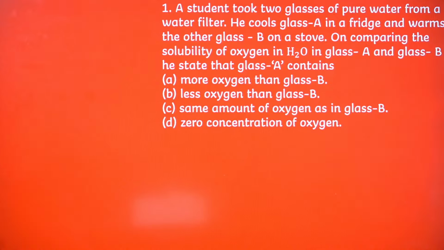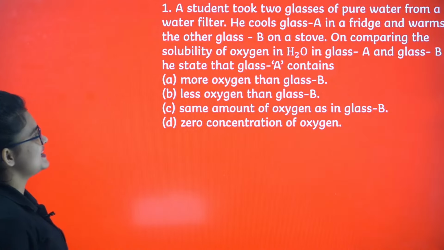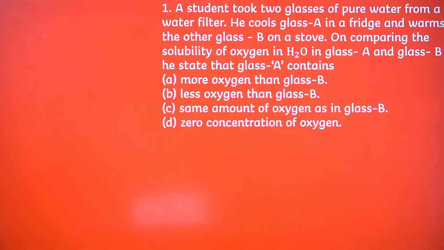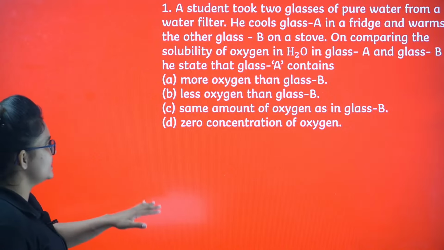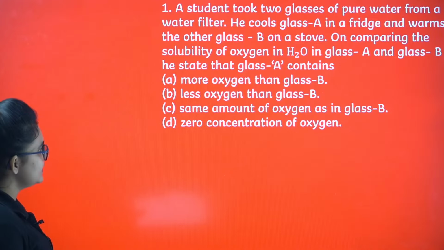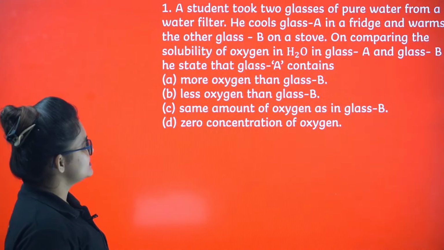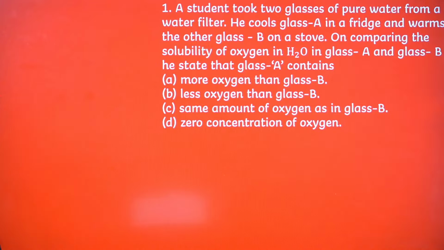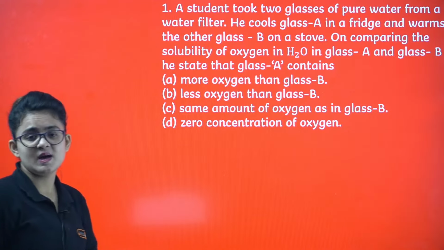Next question. A student took 2 glasses of pure water from a water filter. He cools glass A in a fridge and warms the other glass B on a stove. On comparing the solubility of oxygen in H2O in glass A and glass B, he stated that glass A contains more oxygen than glass B, less oxygen than glass B, the same amount of oxygen as in glass B, or 0 concentration of oxygen. So what is basically happening?